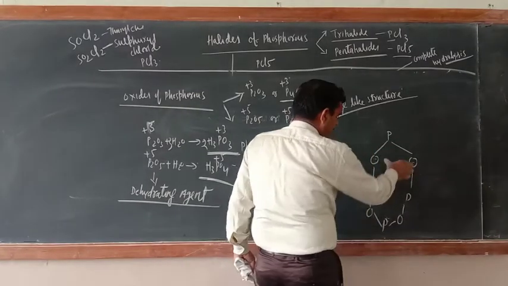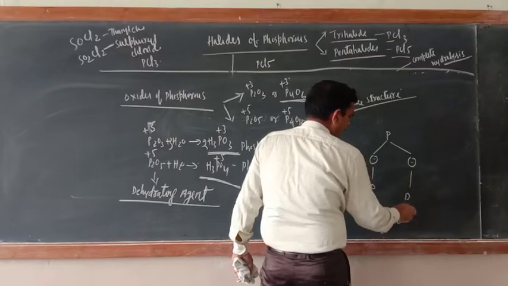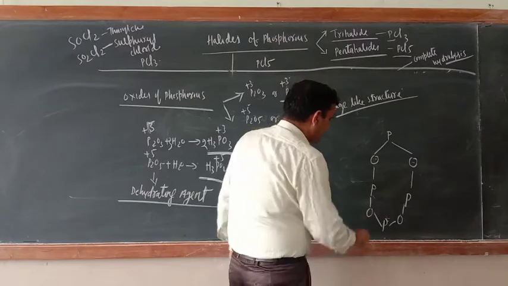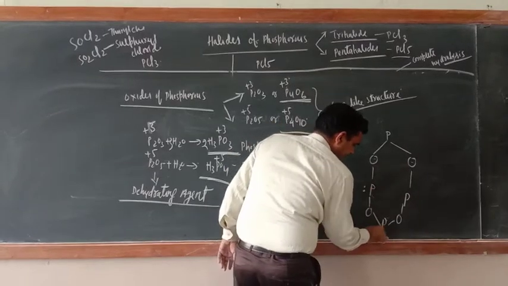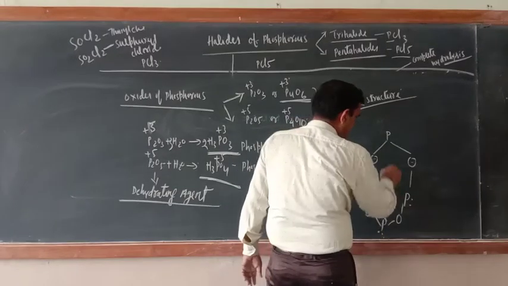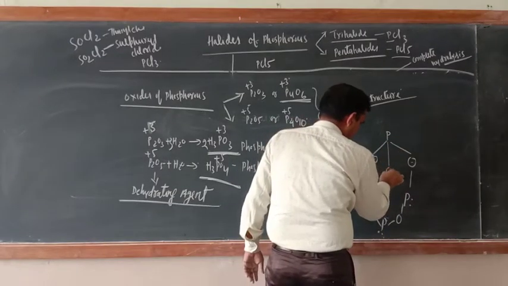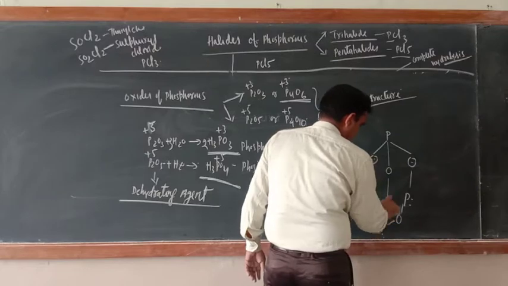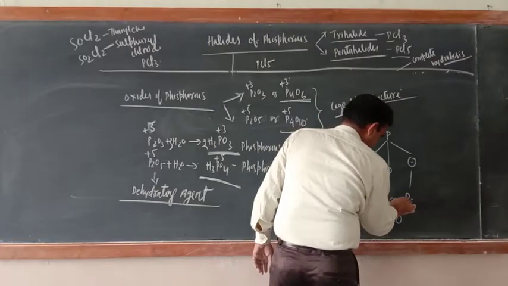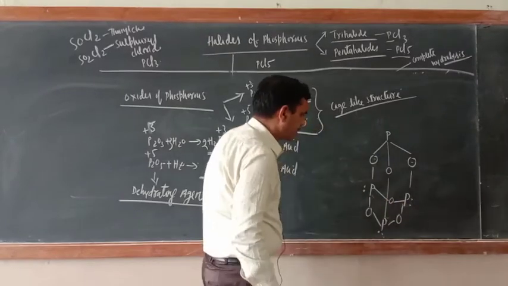Now just see, 2, 4. 4 oxygen atoms are there. But what you have to write? You have to write 6 oxygen. Don't worry, we'll write. So 2 oxygen must be accommodated. So don't worry. This phosphorus and this phosphorus are bonded with this oxygen. Similarly, this phosphorus and this phosphorus are bonded with this oxygen.